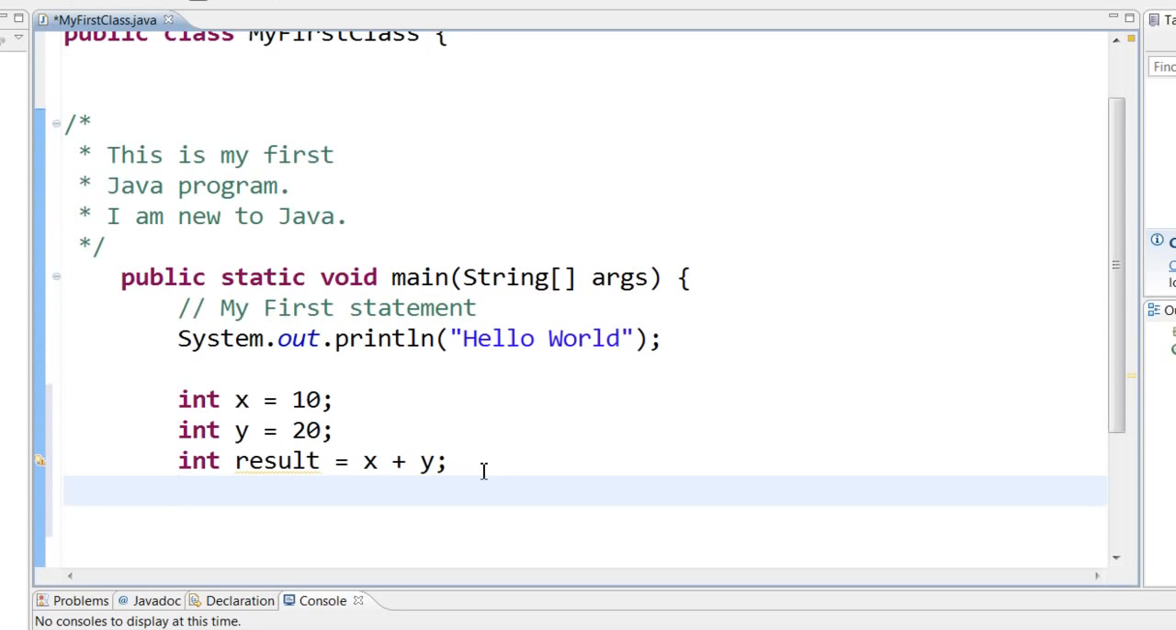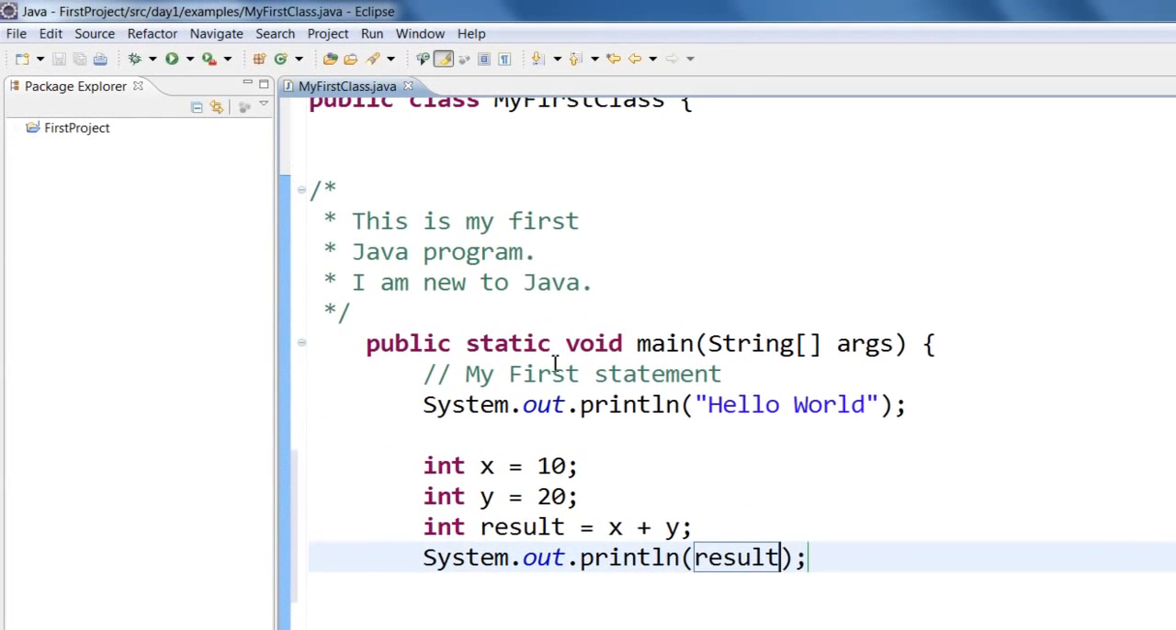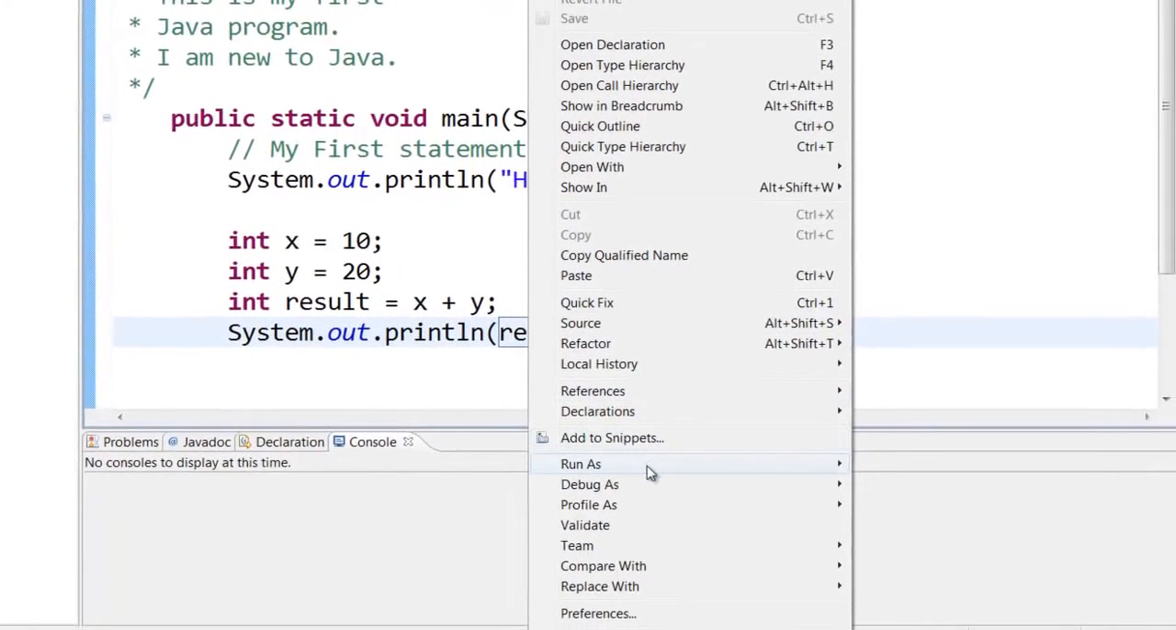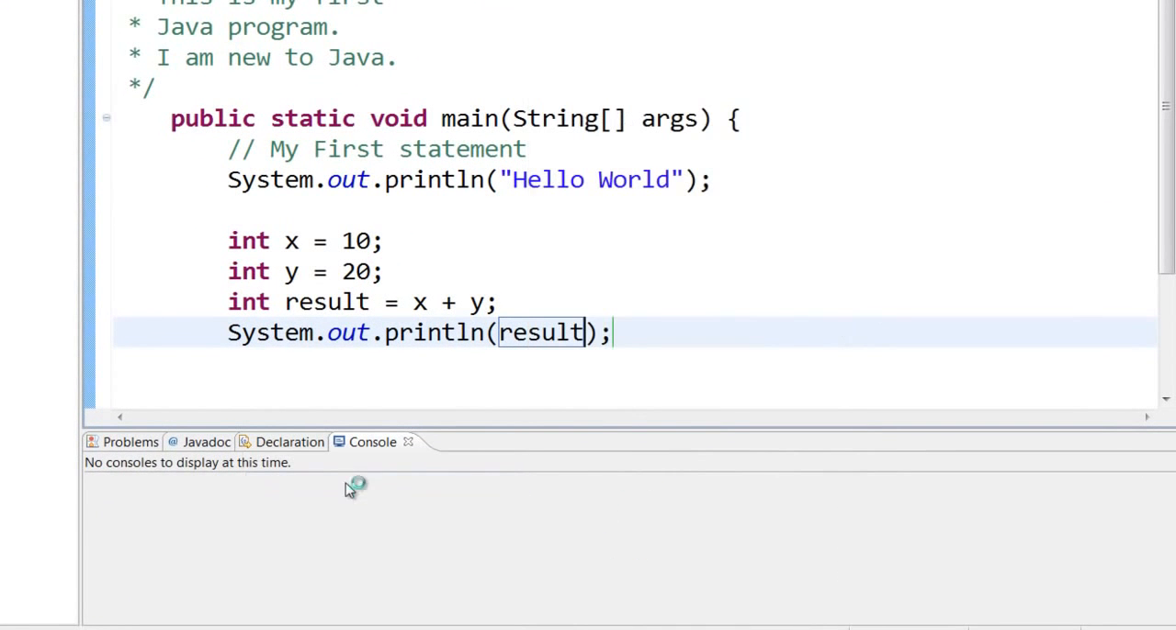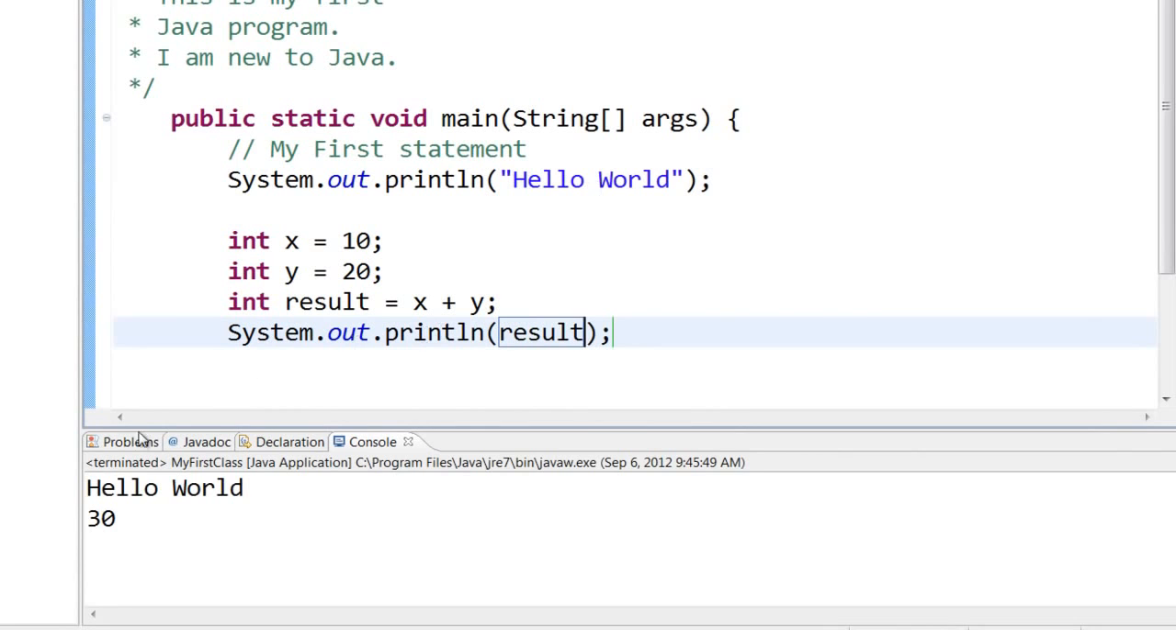Now there is a shortcut to write system.out.println. You can type SYSO and keep the control key pressed and press the space bar like this. And then you can say result. Now you can save this program and run it. Right click, run as Java application, and you will see that the hello world is printed and the result of 30 is printed.